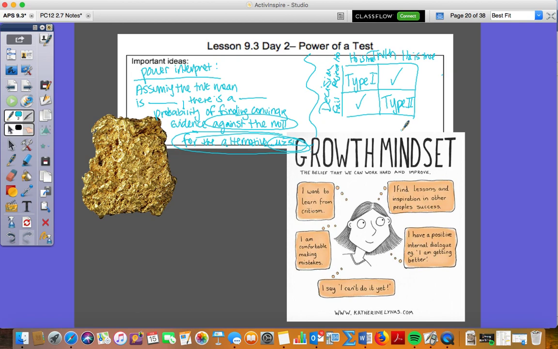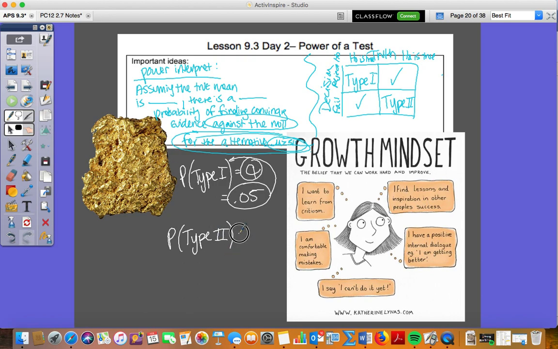Now, how does power relate with this? Well, we actually have this one little thing that we say, the probability of giving a type 1 error, we've already done it, is equal to my alpha level, right? In the previous example, it was 0.05. So the probability of getting a type 1 error all stems from whatever the alpha level is there. This next part is our last thing here, and it's probability of type 2. That is equal to 1 minus my power. So you look at the original example is 14%.